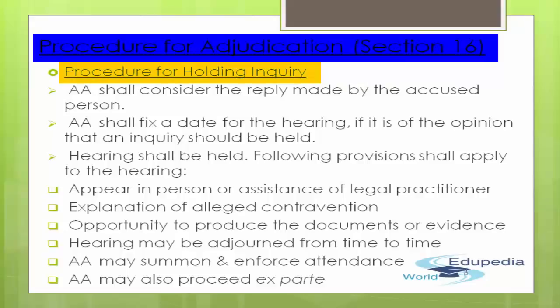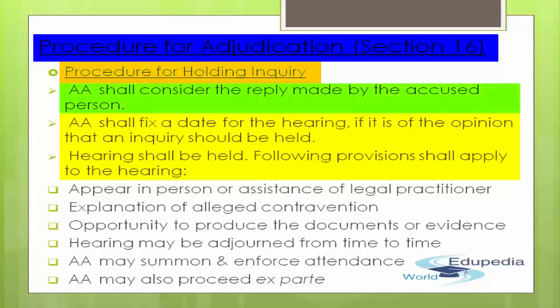The adjudicating authority has been appointed by the CG in order to adjudicate and impose the penalty. So what should be the procedure of holding an inquiry in that particular case? First of all, the adjudicating authority shall consider the reply made by the accused person. The accused person must have made the reply within those 10 days. So they shall first consider that reply.